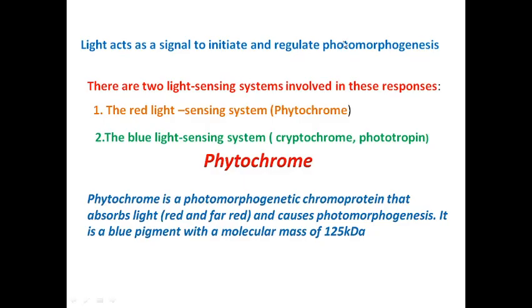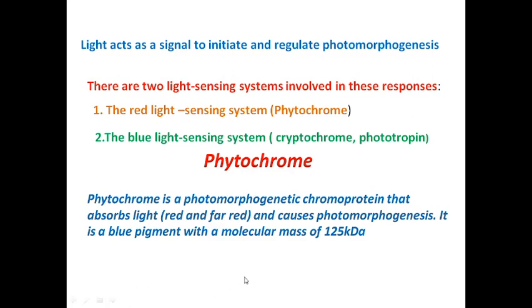Now there are two light sensing systems in plants, by which plants sense the light. Number one is red light sensing, that is phytochrome, and the next is the blue light sensing pigment system, that is cryptochrome and phototropin, which we'll be studying later. Today we'll be discussing phytochrome. I already told you that it's present in the leaves, and it perceives the photoperiodic stimulus in a plant.